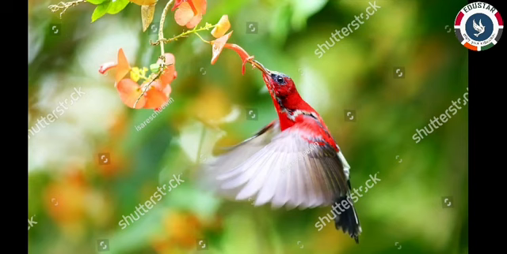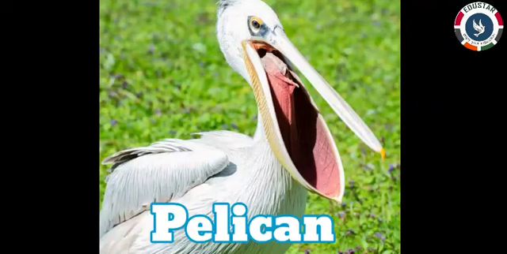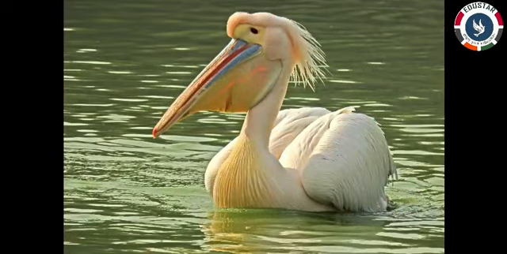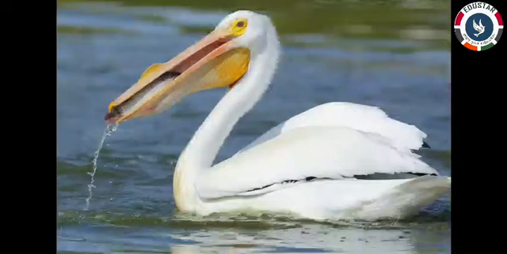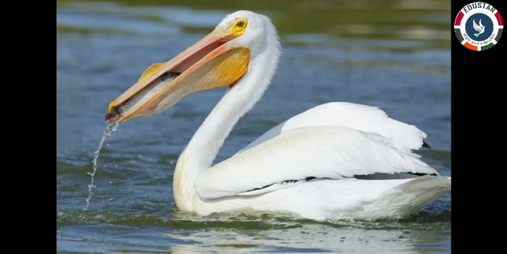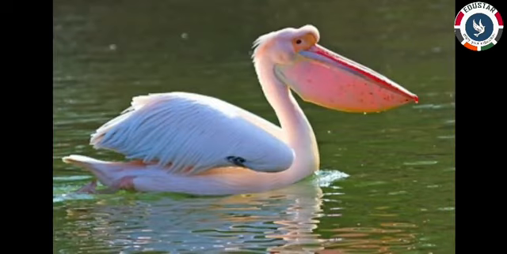Do you know one thing? Birds like pelicans have a pouch-like beak. It can expand when it's trying to scoop up fish. Brown pelicans are known for diving into the water to catch fish.